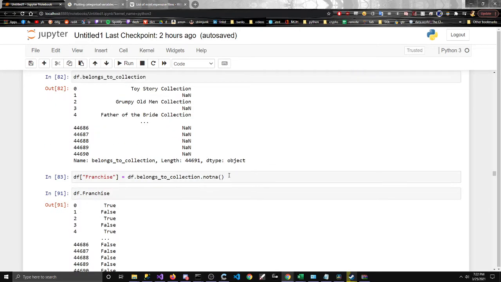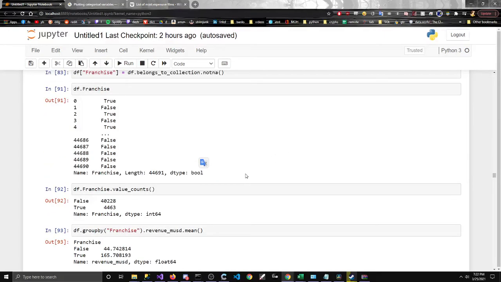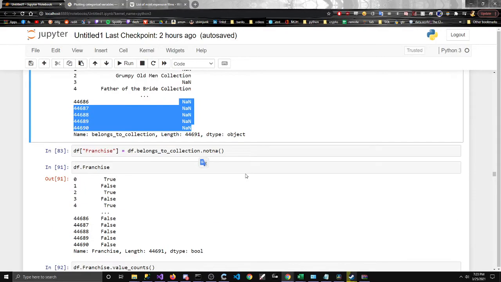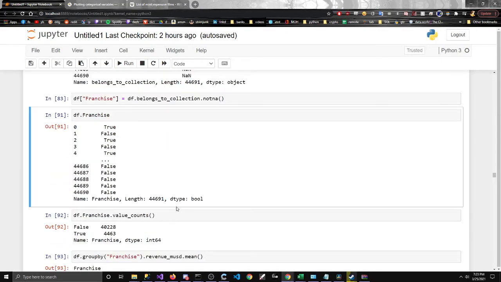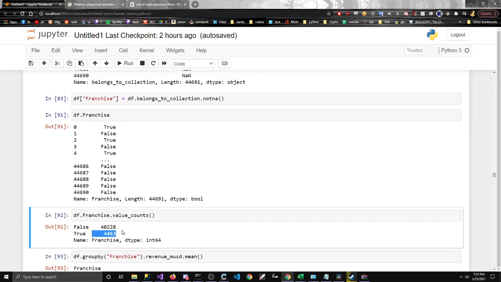So we drop those. We don't worry about those. We don't need these. We just drop them. So now we count how many movies are actually in a franchise in the database and how many are not in a franchise. So the ones in a franchise, and 440,000 are not in a franchise.